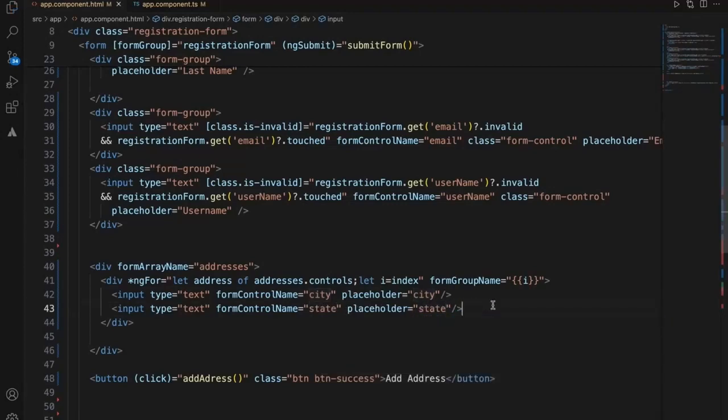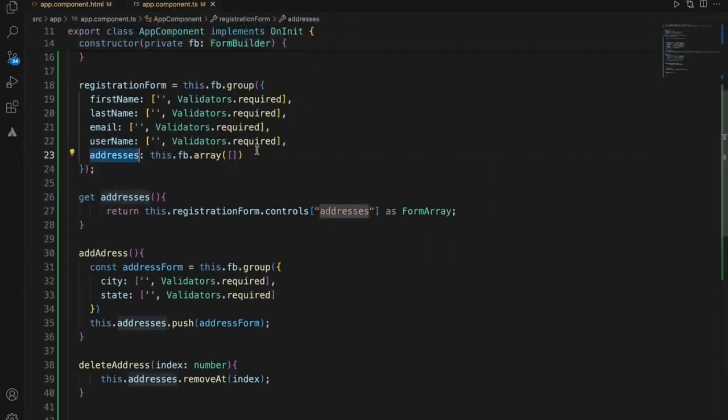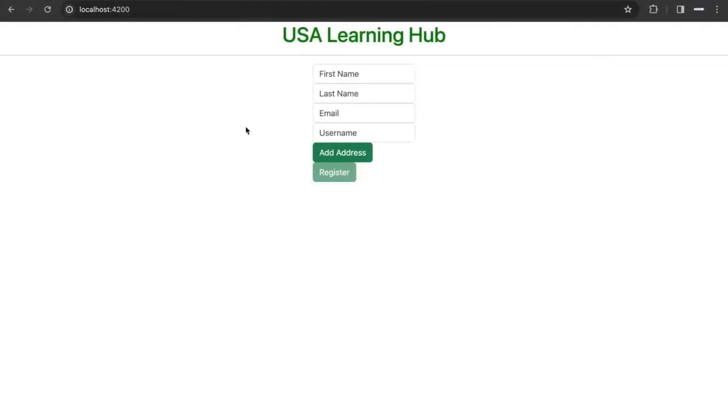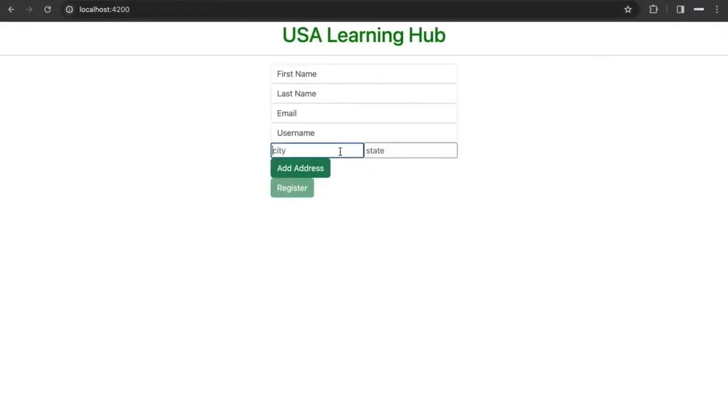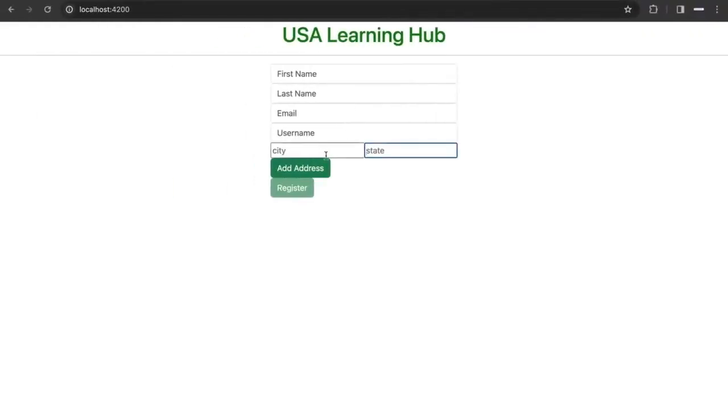As an initial step, it won't display any of the addresses because we are not setting any address in the initial go. Let's see now. Now we have an empty one. Now when you click address, it added a city and state. When I click address, I'm creating an address form with these two fields and pushing it to addresses, which is internally going into the registration form and displaying on the UI. This is how it is. When I add multiple, it will keep on adding.